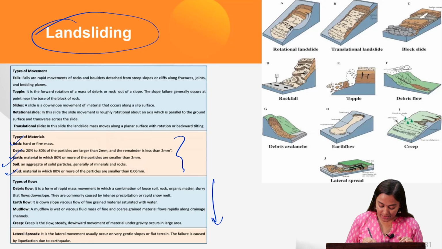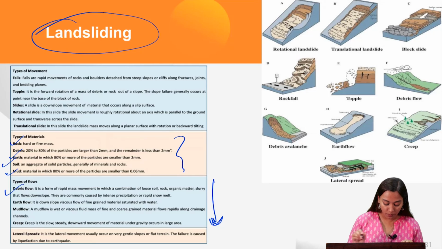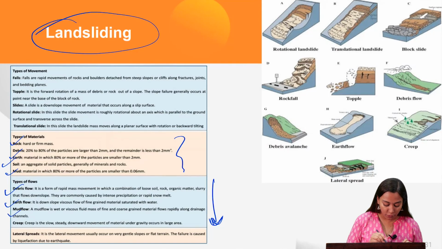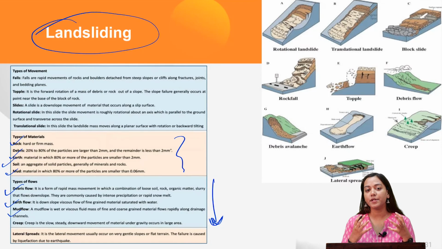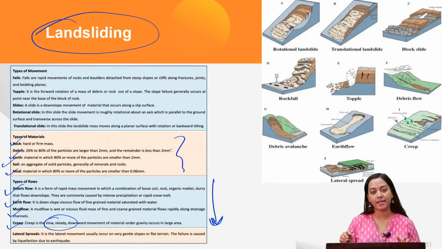On the basis of decreasing speed, it can be classified as a debris flow, where rapid mass movement happens. Second is earth flow, mud flow, where viscous flow of mud happens, so therefore the speed also gradually decreases. This is less hazardous as compared to debris flow. Next is creep flow, which is very, very slow and steady.